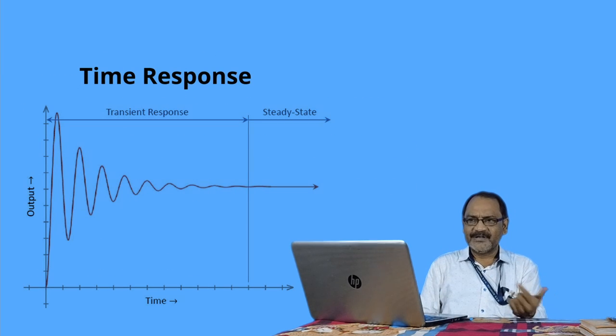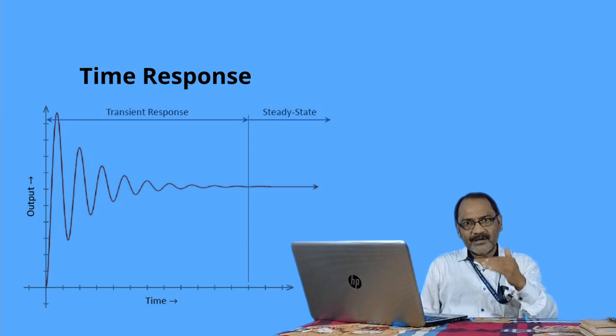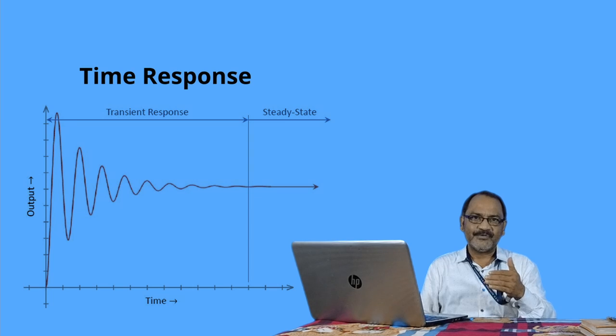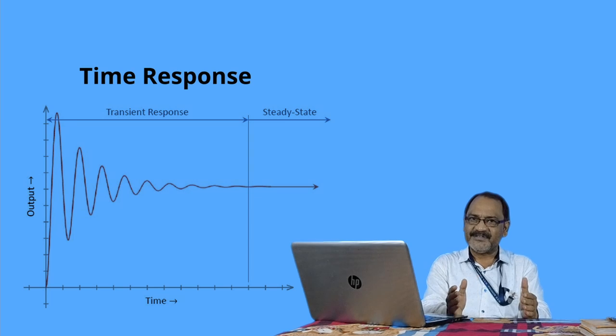So we can give this diagram. Whenever we get the output, first it will oscillate along with time, going above our desired output and also coming below our desired output. We call it an oscillation, and it mainly continues up to the transient period.